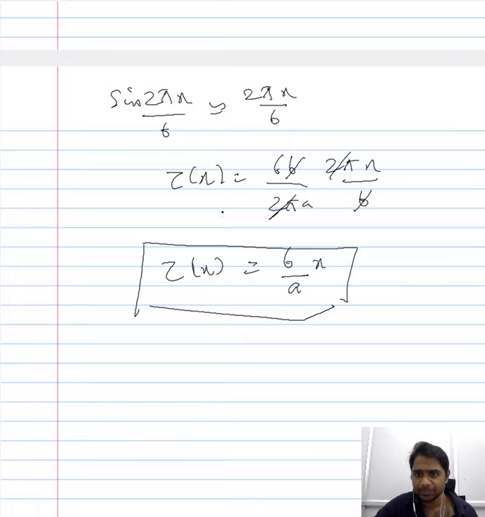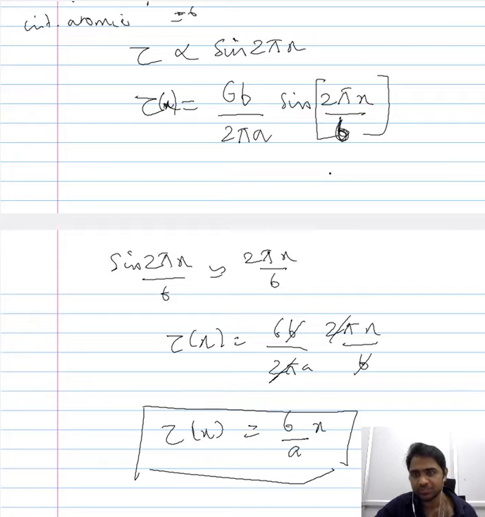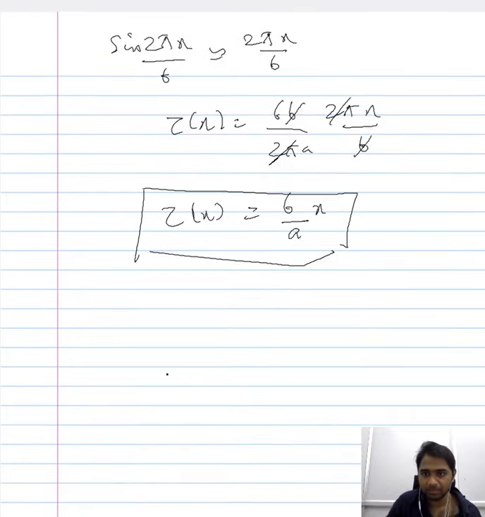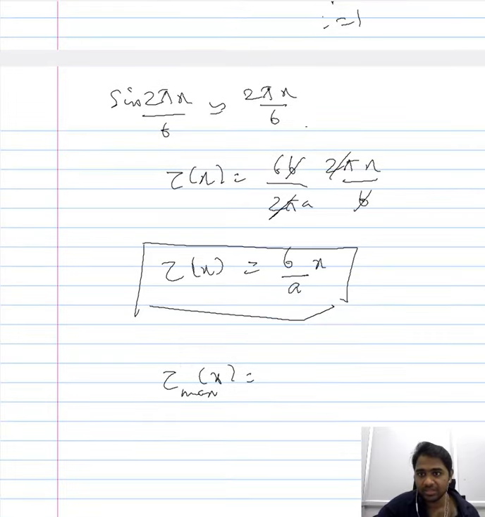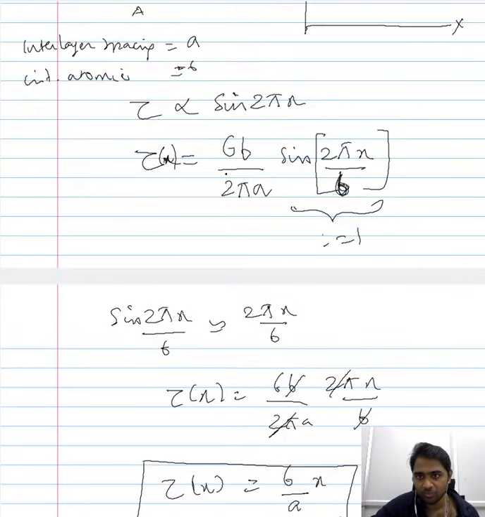Supposing even without this assumption, we ask what would be the maximum amount of stress that is required to bring about the plastic deformation. To achieve the maximum amount of stress, the maximum value a sine can have is equal to 1. So that means the maximum stress to bring about the plastic deformation, according to our consideration, if you assume this to be 1, would be G B by 2 pi A. So this will be 1, and this term is what we will be considering.